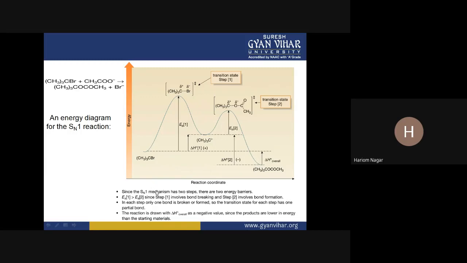Now, what are the features of the SN1 reaction? In the SN1 reaction, it is a two-step process. There are two energy barriers. This is the energy barrier, and this is the energy barrier. But the first energy barrier is greater than the second. In other words, activation energy one is greater than activation energy two. So this is step one.